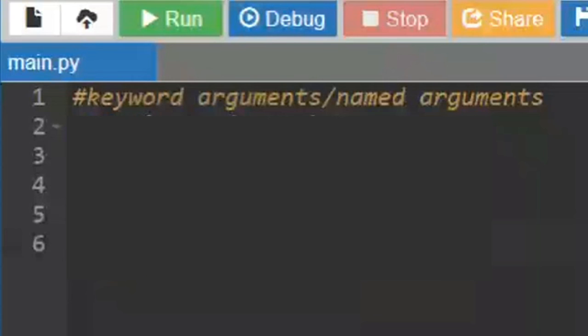Now let us take the example of keyword arguments. Keyword arguments are like your dictionary pair, where there is a keyword associated with a value.